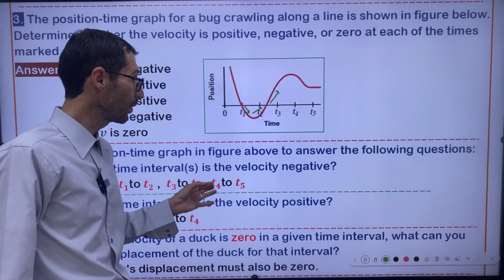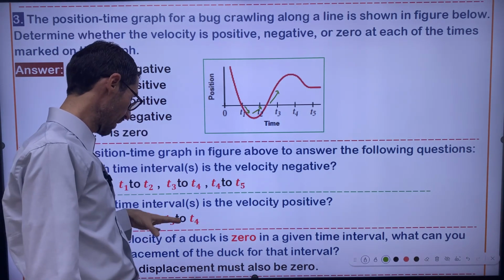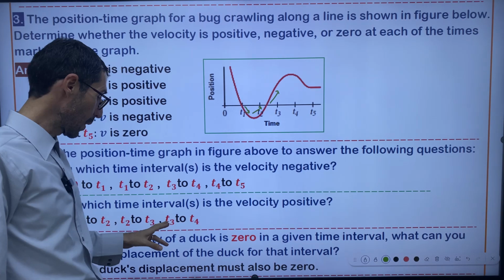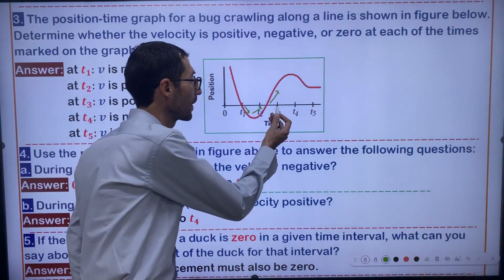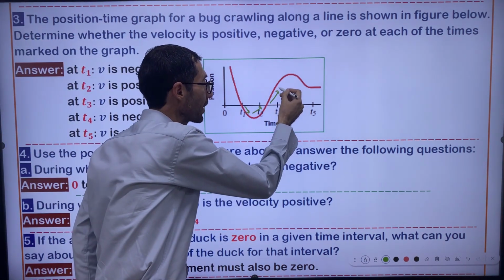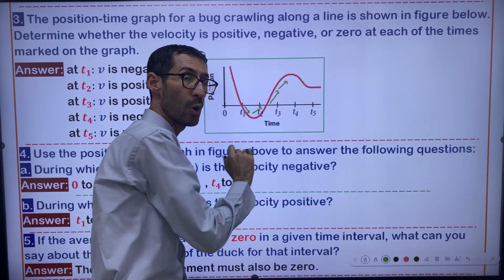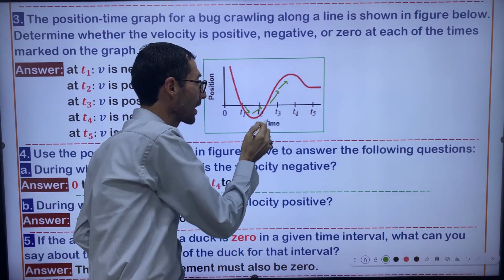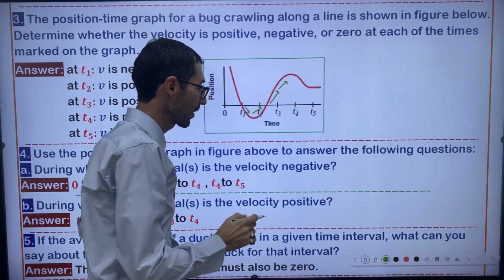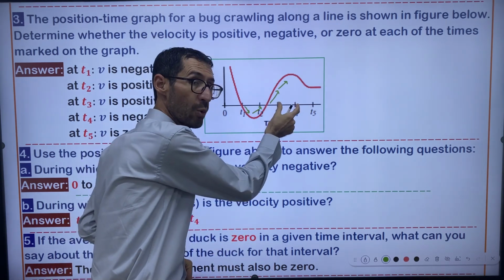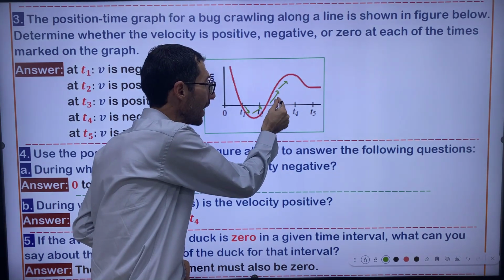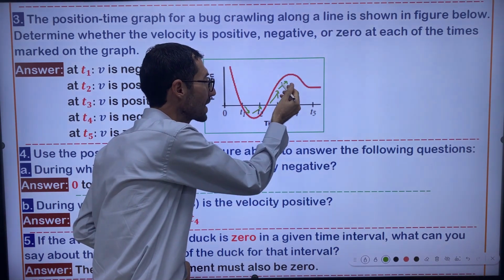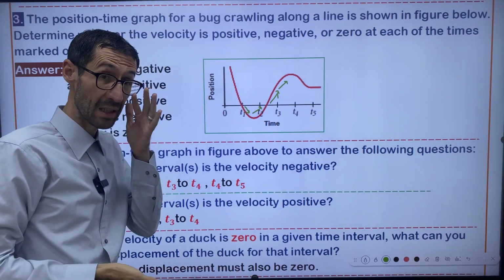I explained it for you some minutes ago. From T3 to T4, in some region, velocity is going up, especially at the beginning. At the beginning between T3 and T4, the velocity is increasing.